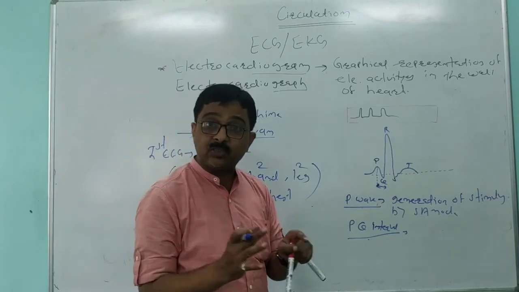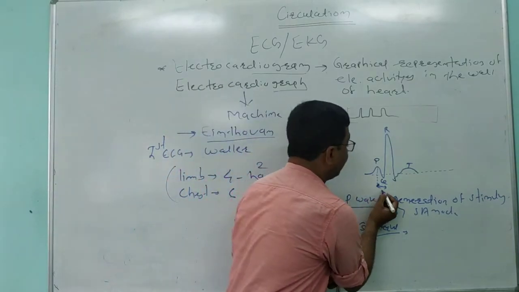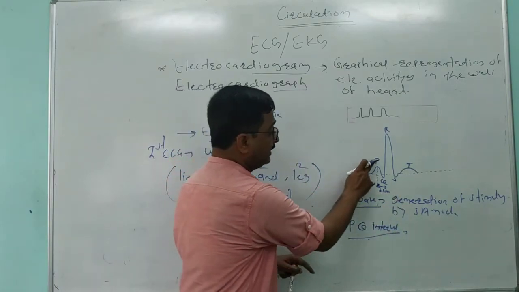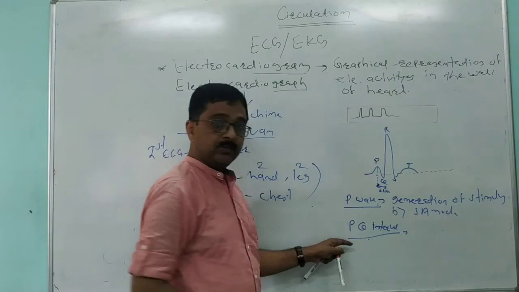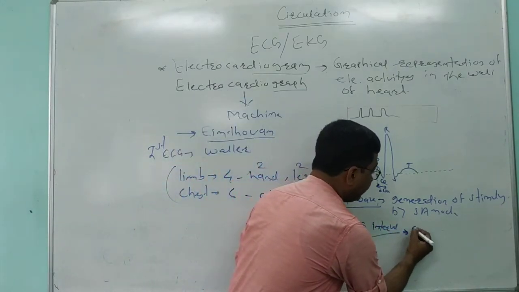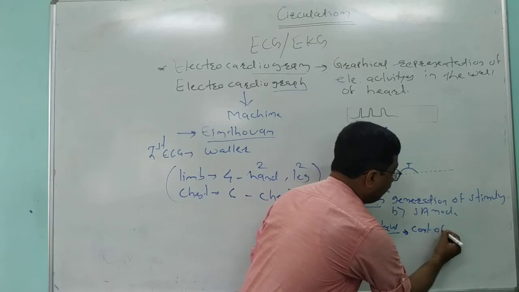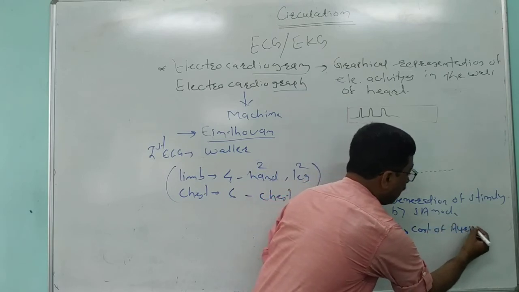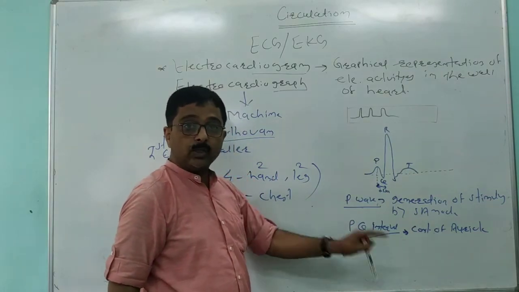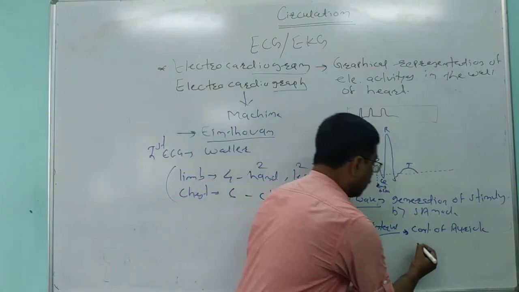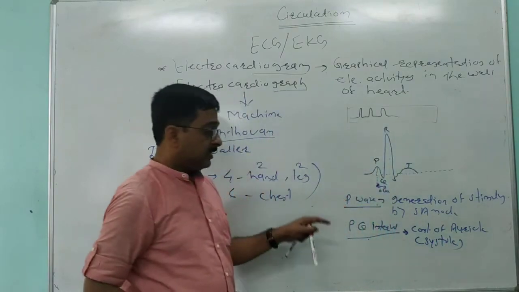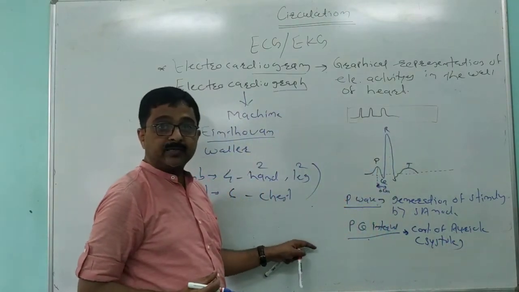This contraction of auricles is completed in 0.1 second, and that is defined by this PQ interval. So this PQ interval defines contraction of auricles or depolarization of auricles. In other words, we say that it is auricular systole, that is depolarization or contraction of auricles.